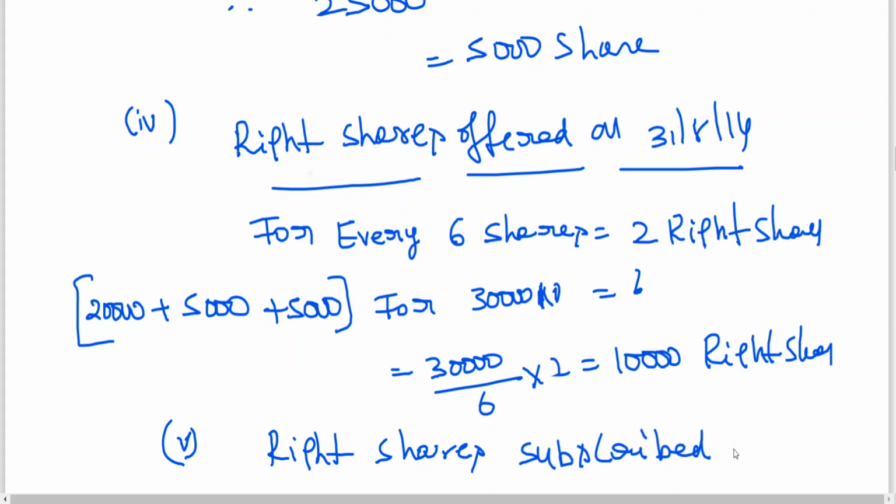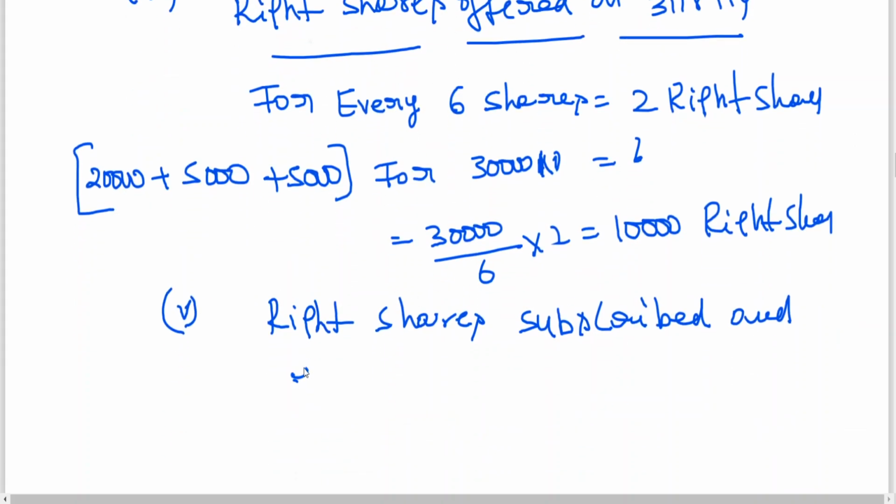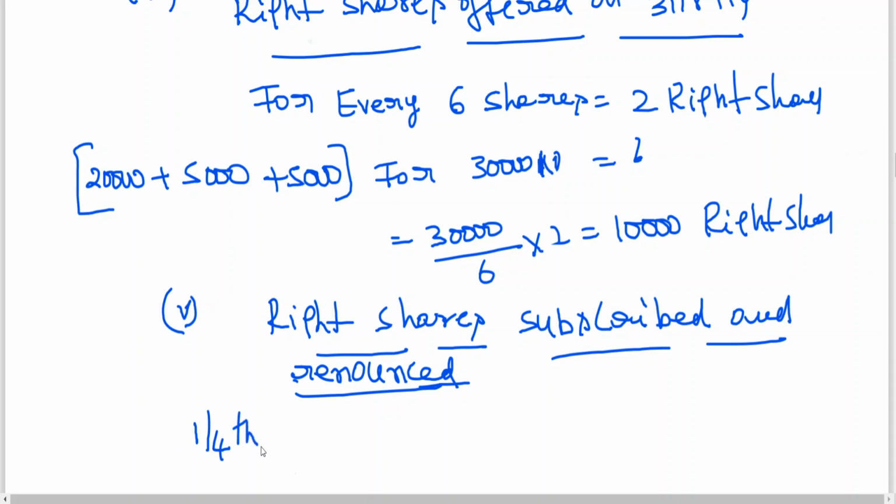The important point is right shares subscribed and renounced. Here you can see he sold 1/4 of his right holding to Harsh for a consideration. So 1/4th of the right shares renounced, 10,000 into 1 by 4, 2,500 shares.